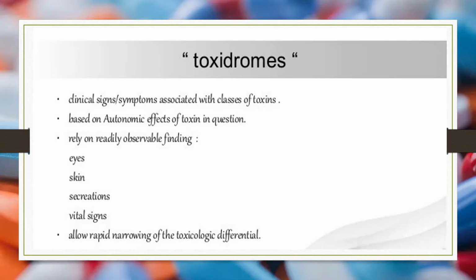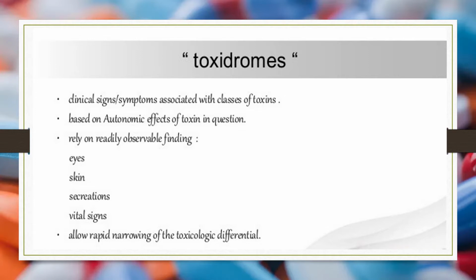When we see toxidromes, it is important. Clinical signs and symptoms associated with a class of toxins are called toxidromes, based on the autonomic effects of the toxin, and based on eye signs, skin signs, secretions, and vital signs caused by each toxin.